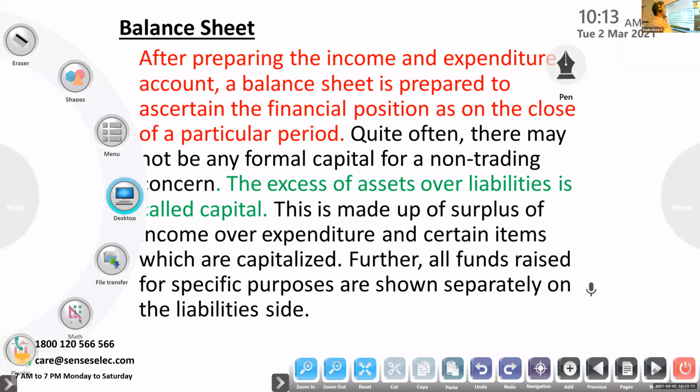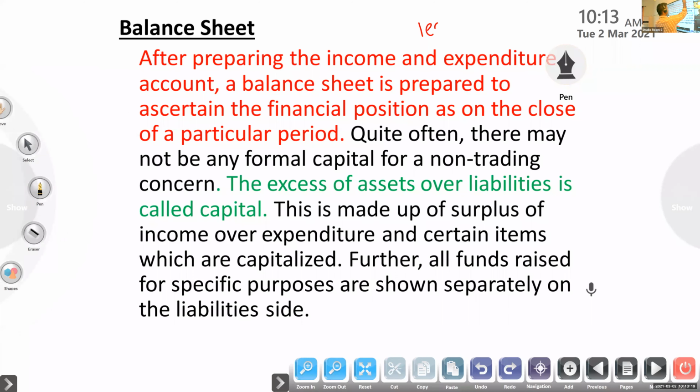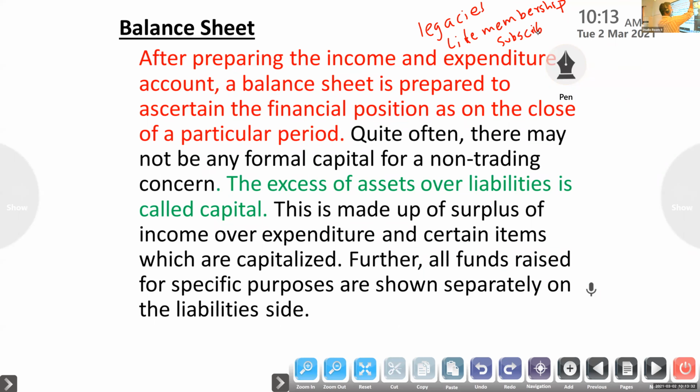Some examples: legacies, the amount received as per the will of a deceased person. Then life membership fees, life membership subscription. In order to become a member for a lifetime, you have to give a lump sum amount to the non-profit organization.